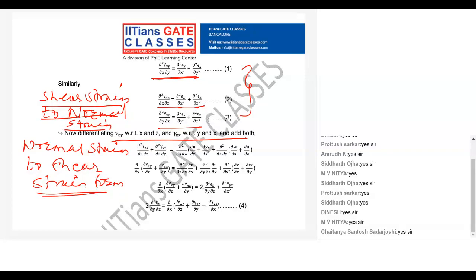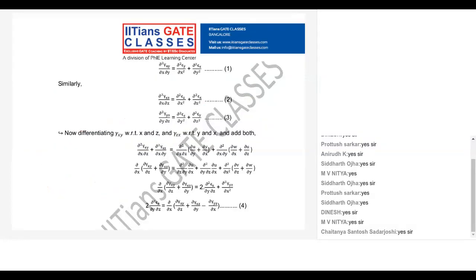Okay, so how can we do it? It is simple. It's more of derivation, differentiation. So we know gamma xy already. What is your gamma xy? It is dou u by dou y plus dou v by dou x. Now I can differentiate it with respect to x and z, and then also I can differentiate with respect to y and x, and then add it.